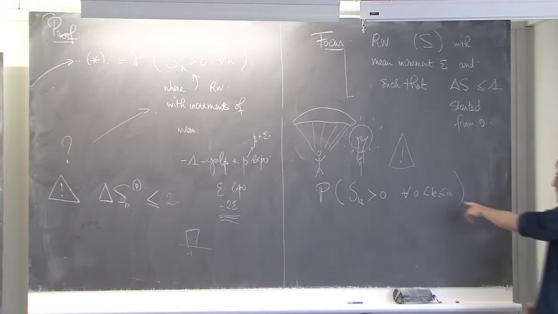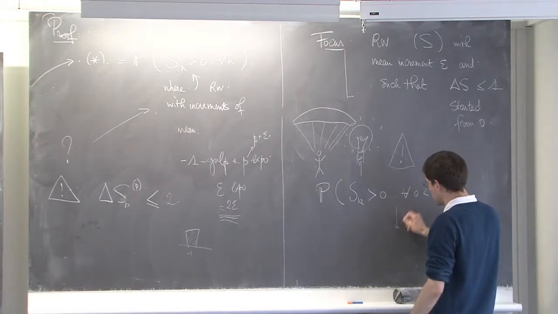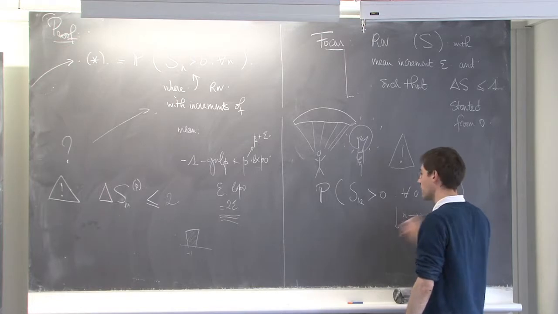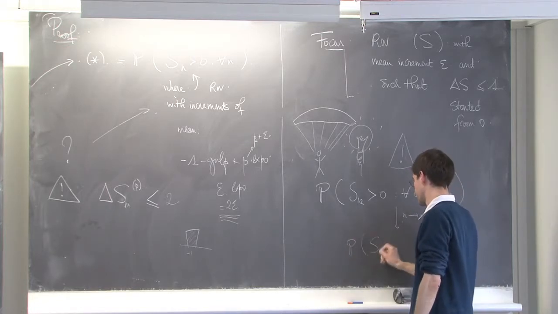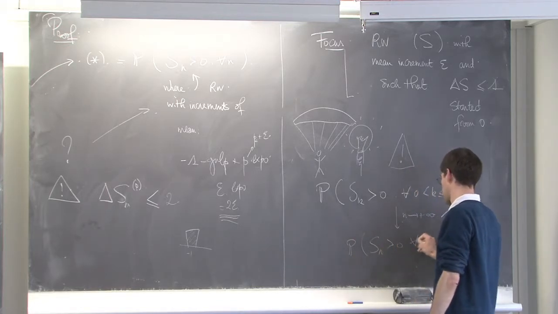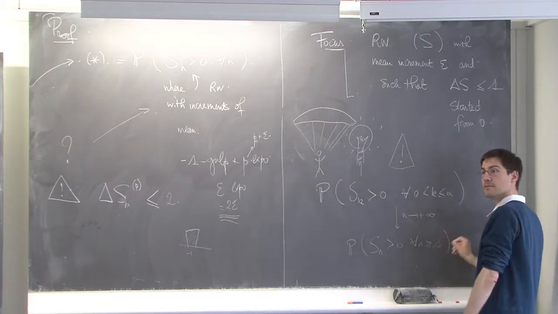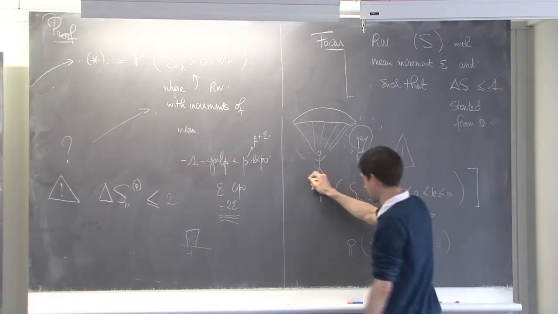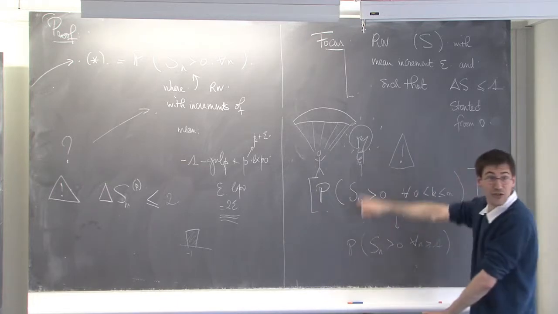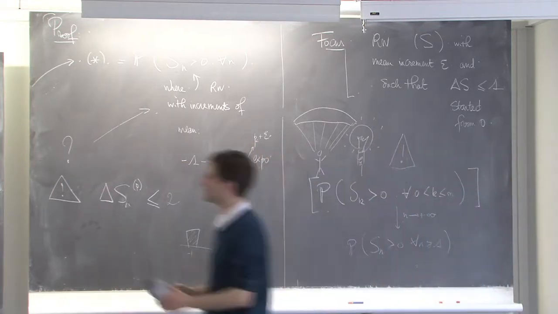If we let n go to infinity, then clearly this probability goes to the thing we want. Okay? So let's focus on this. That's not the trick. The trick is coming here.